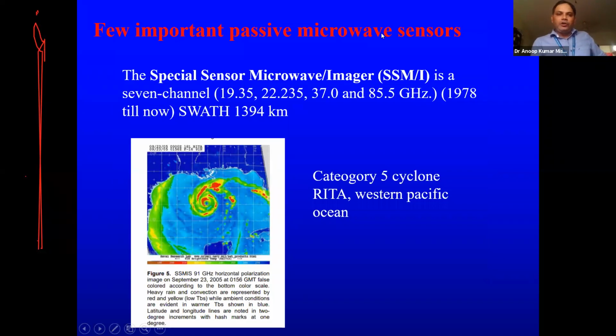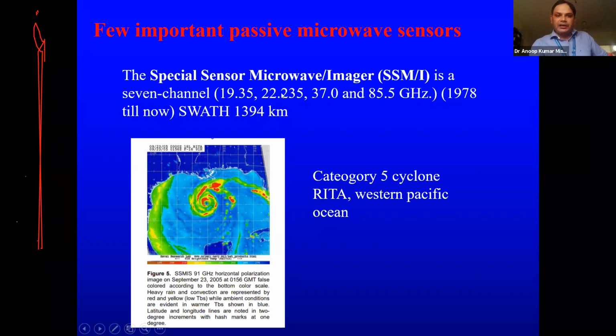Then I want to show a few important passive microwave sensors. I was talking about SSMI, so this is available till now. It has various versions. So now we have, I think, the 11th or 12th of this series. This SSMI has 7 channels.